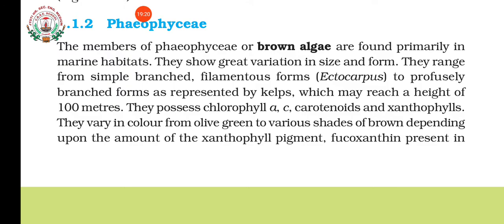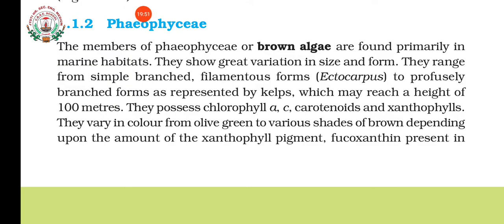Means 100 meters means it is having nicely height. Okay, their height can reach to 100 meters also. Okay, and then another difference you see, their pigments. The major pigments are chlorophyll A and C. In Chlorophyceae, what it was? Chlorophyll A and B. And in addition to that, they have carotenoids and xanthophylls.